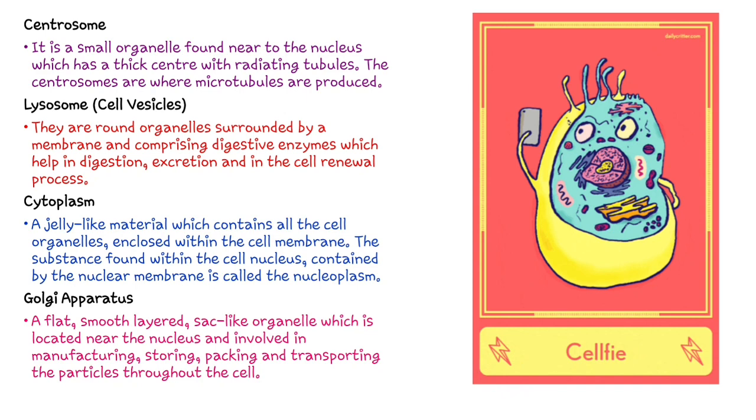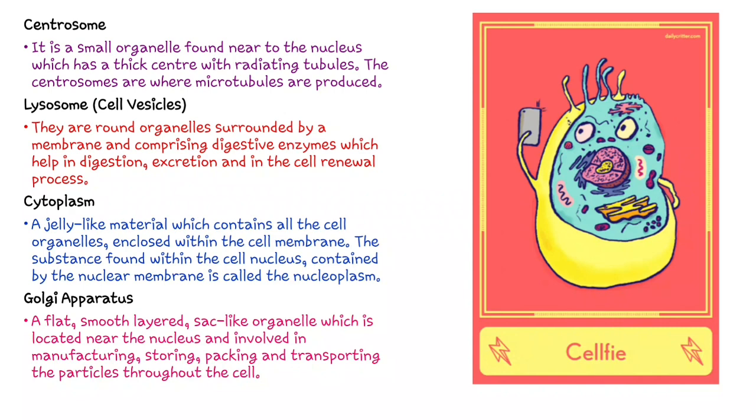Next coming to cytoplasm, cytoplasm is a jelly-like substance which gives fluidity and protects the moisture level in the cell. The substance found within the cell nucleus contained by the nuclear membrane is called nucleoplasm. So if the fluid is present inside the cell, we call it cytoplasm, and if it is in the nucleus, we call it nucleoplasm. This is the fluid that keeps the cell moist.